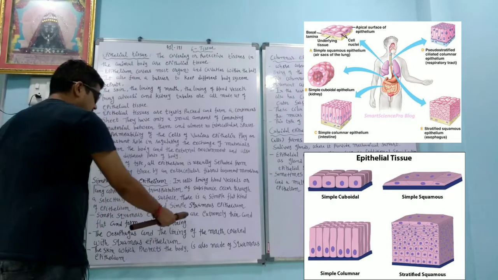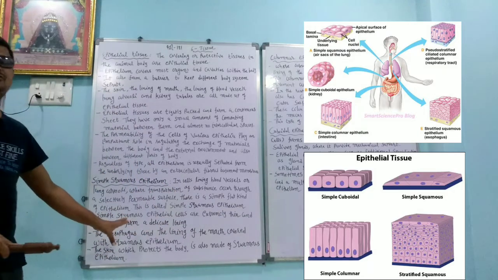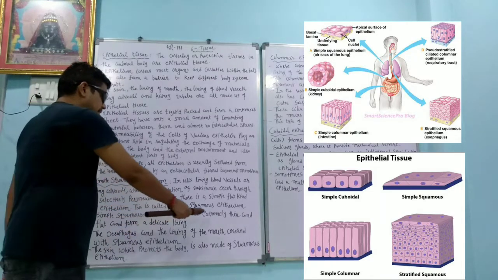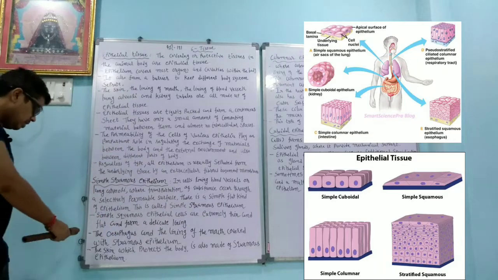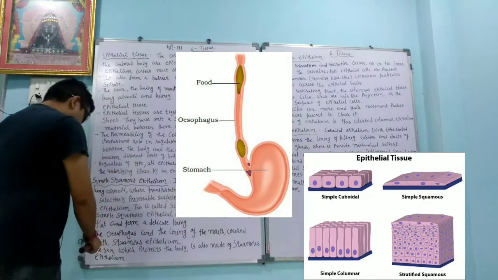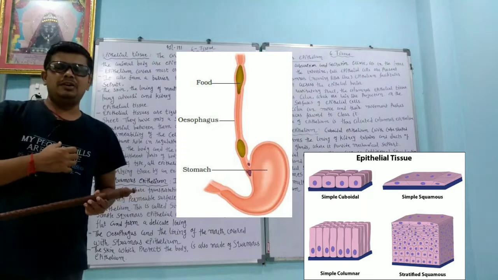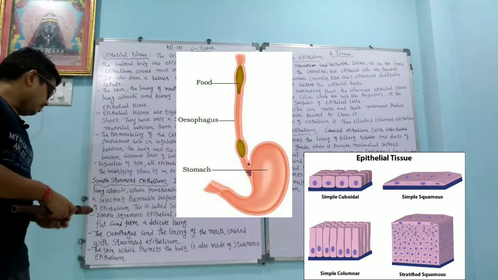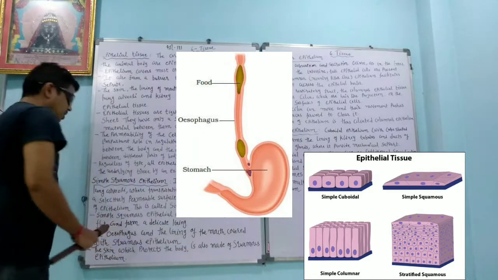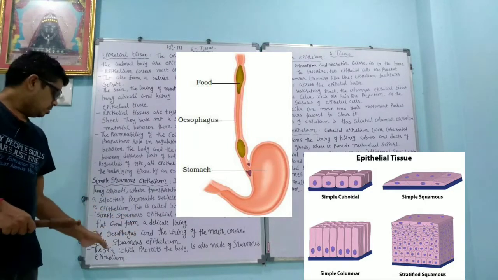Simple squamous epithelial cells are extremely thin and flat and form a very delicate lining. The oesophagus and the lining of the mouth are covered with squamous epithelium. The oesophagus is called the food pipe, and its lining is also made up of squamous epithelium. The skin which protects the body is also made up of squamous epithelium. So the outer skin is also made up of squamous epithelium.